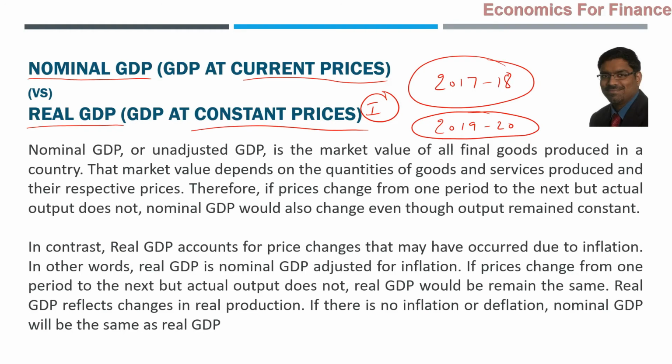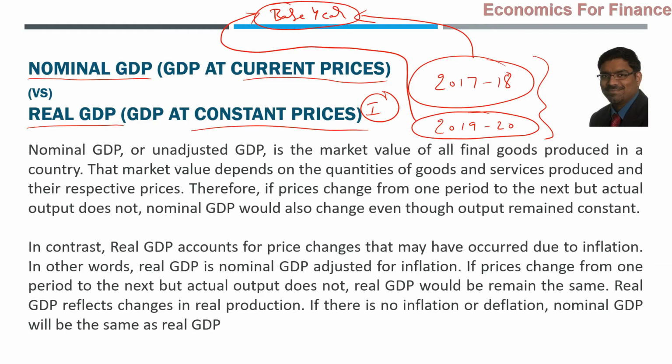Now, constant prices means all these years' GDPs are restated taking a base year. So in the case of real GDP, there is always a base year, and whatever that base year may be, the government will decide. Taking that base year, the 2017-18 GDP will be restated using that base year's inflation, and the 2019-20 GDP will also be restated using that base year's index. And then they become comparable.